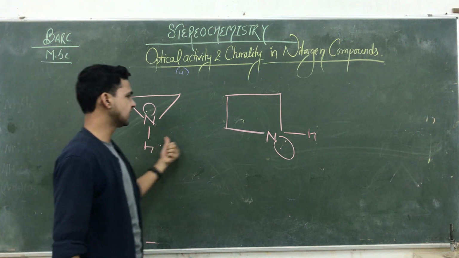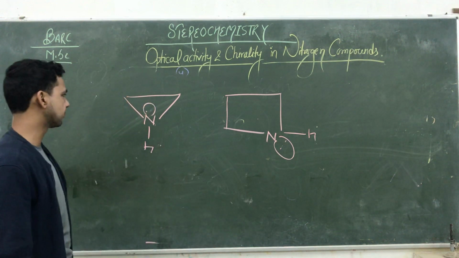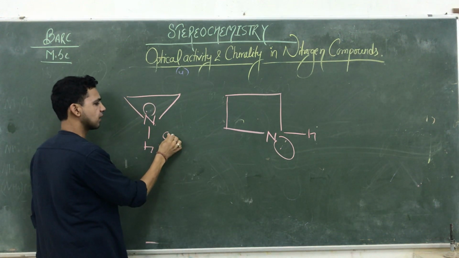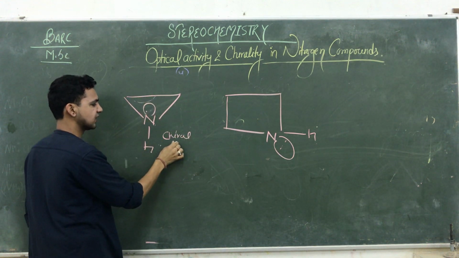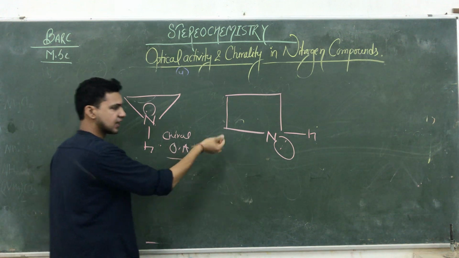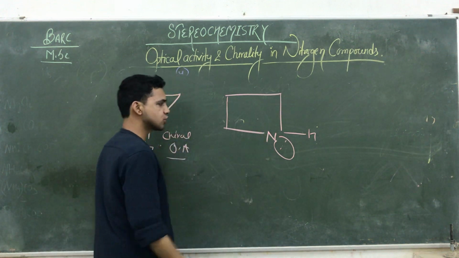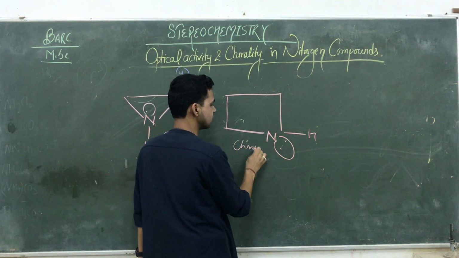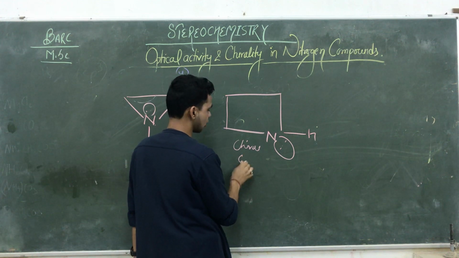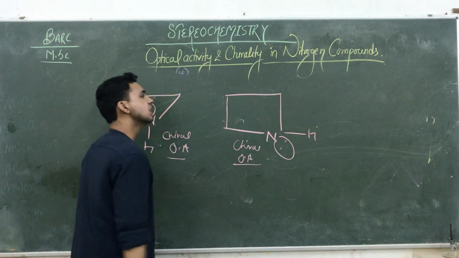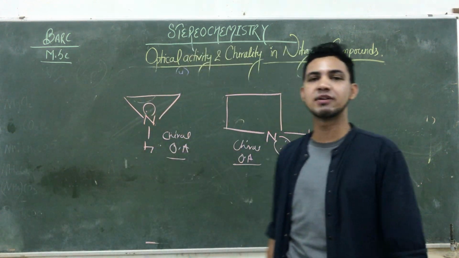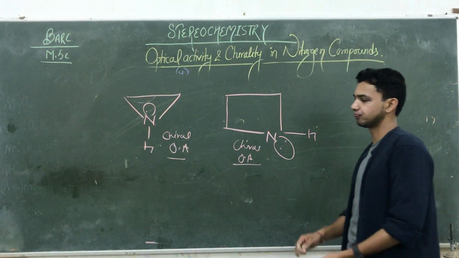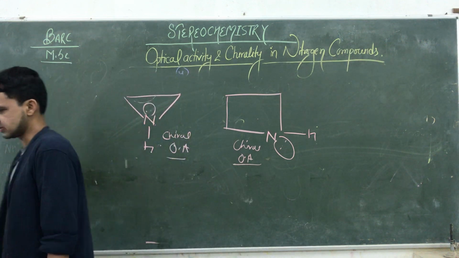Okay, that is the aziridine, that is the azetidine, two heterocyclic compounds. These are also chiral compounds. ये भी आपके chiral हैं, and due to the availability of this angle strain, they are optically active. Here, in case of the 4-membered ring also, they are chiral compounds with a stereogenic center, as well as optically active compounds. So these are heterocyclic compounds, they preserve their optical activity due to the availability of this angle strain. So this is another reason.